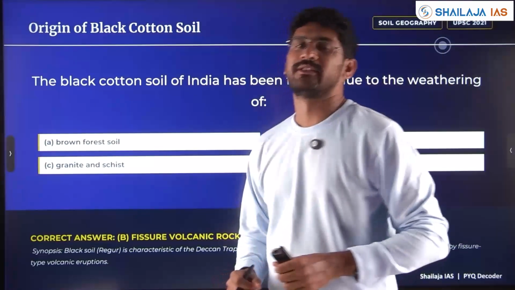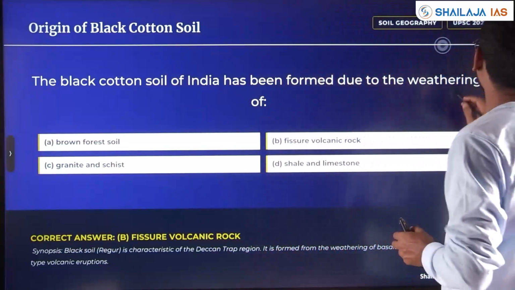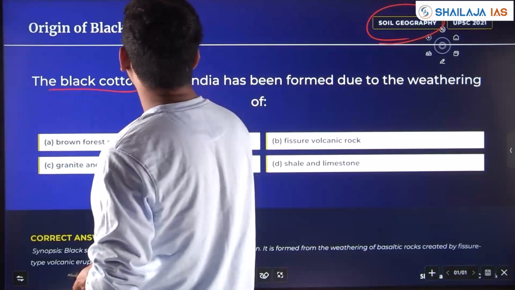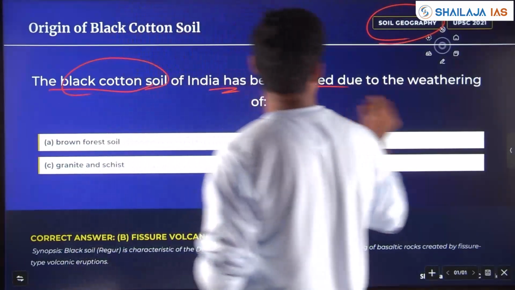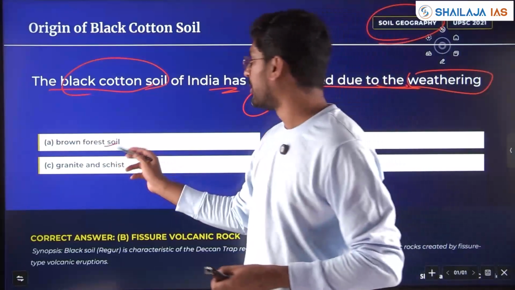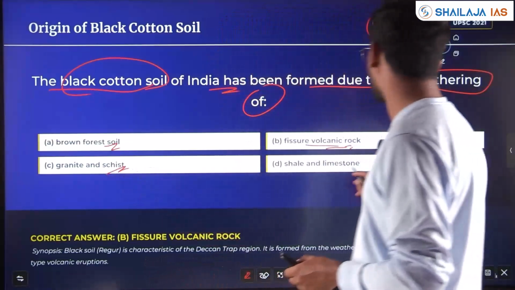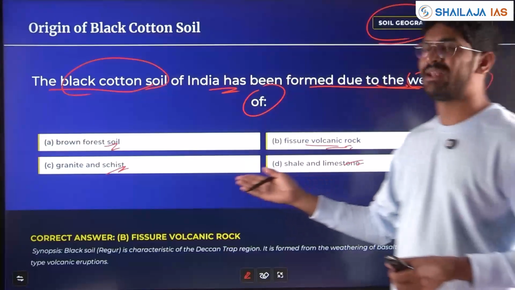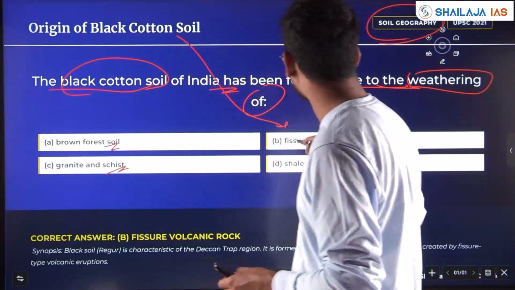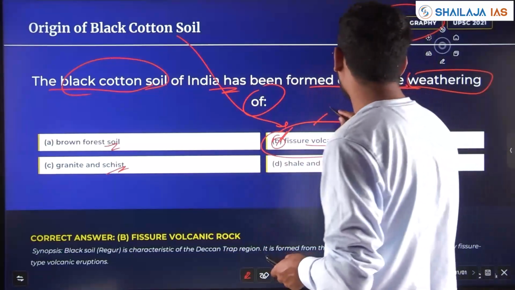Now, with respect to volcanism and the soil formed out of the volcanic eruption. So, the black cotton soil of India has been formed due to weathering of, asked in 2021: brown forest soil, fissure volcanic rock, granite and schist, shale and limestone. These are various types of rock. However, the black cotton has been formed due to fissure volcanic rock, the basalt rock.